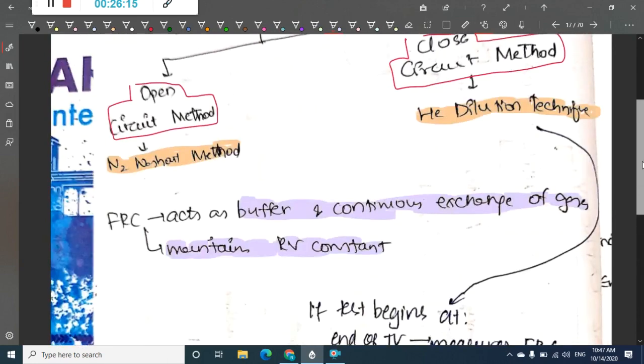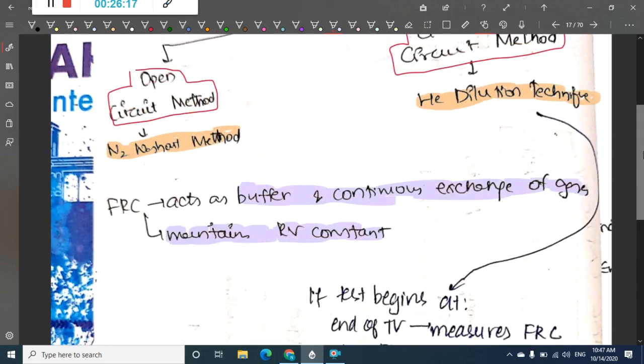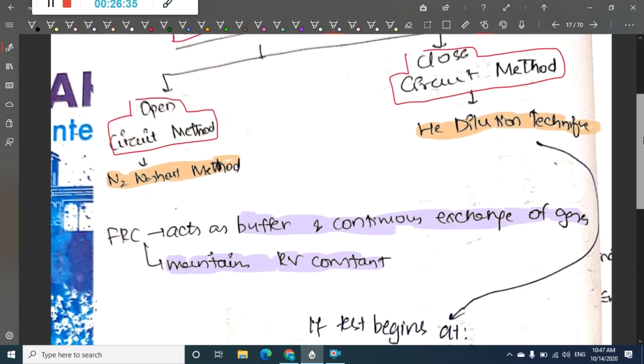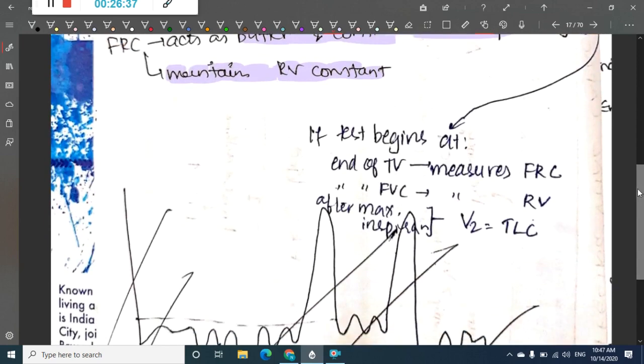In this nitrogen washout method, we generally do not use it because it is an open circuit. Most commonly we use the helium dilution method. In this helium dilution method, the test begins at tidal volume.